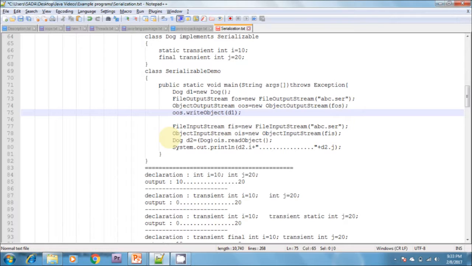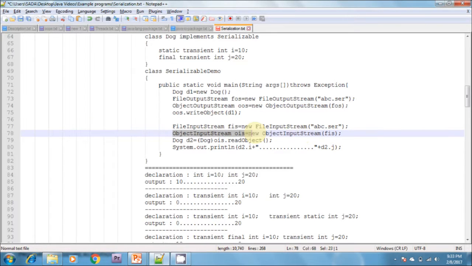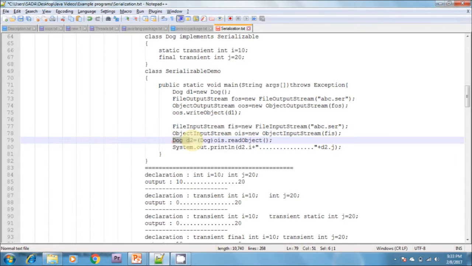After that, I'm deserializing the Dog object by using the FileInputStream and ObjectInputStream. I'm creating a FileInputStream object here. After that, I'm creating an ObjectInputStream, which takes the FileInputStream. I'm deserializing by using objectInputStream.readObject.